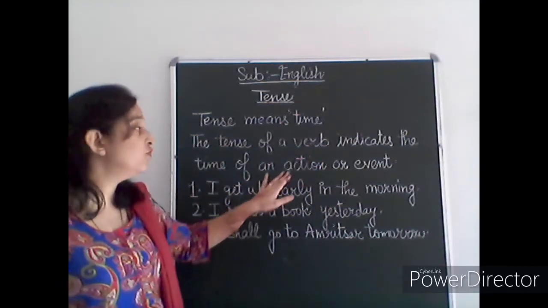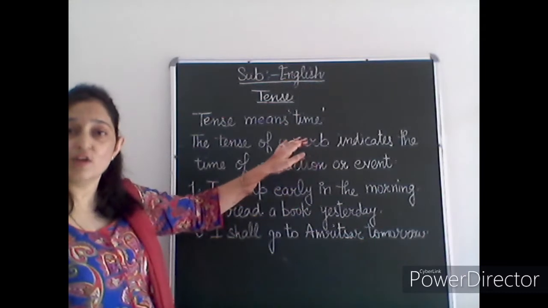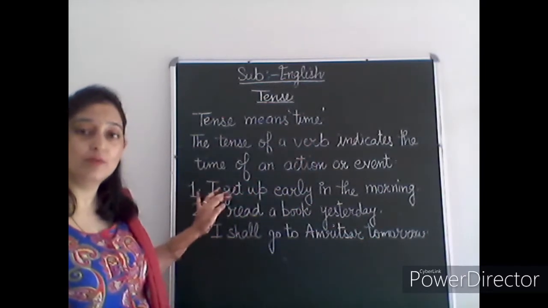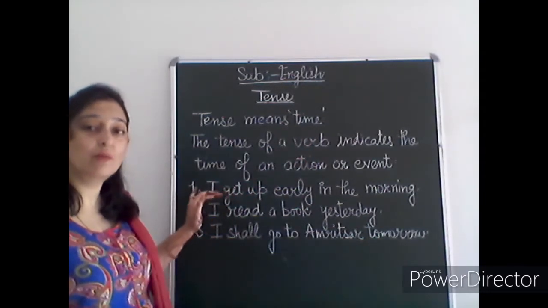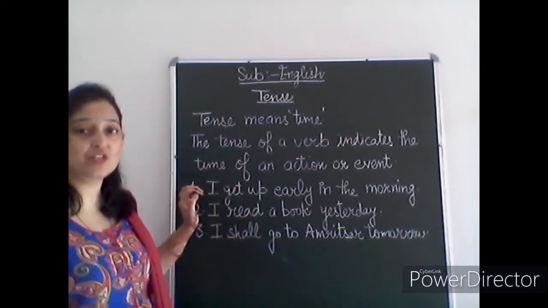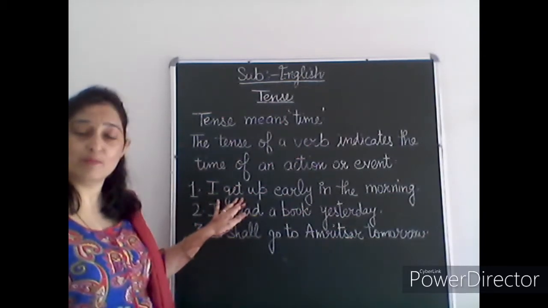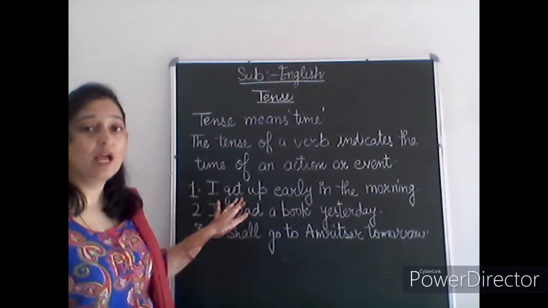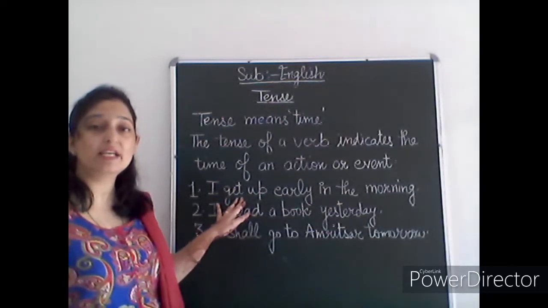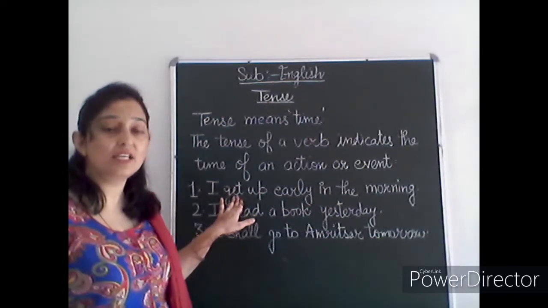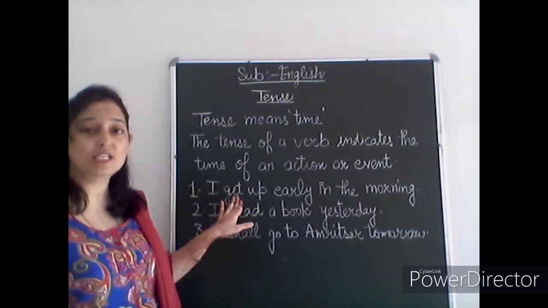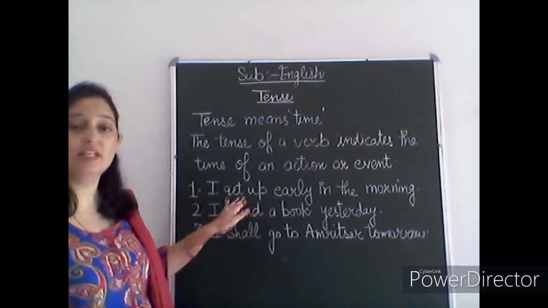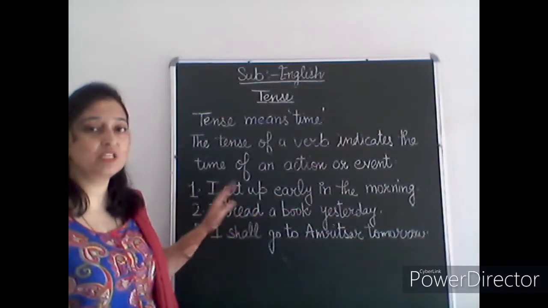So if you concentrate on the verb area, this verb indicates the time of the action. Get up is the first form of the verb, and the first form of the verb indicates that this is the present tense. So I get up early in the morning: get up is the first form, it's present.